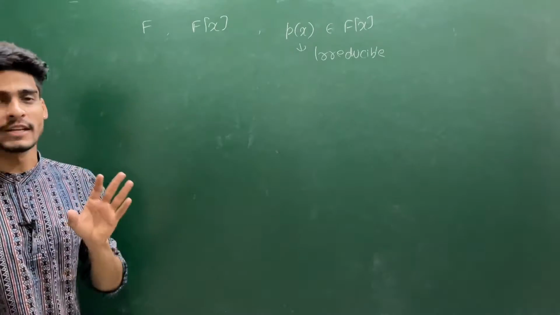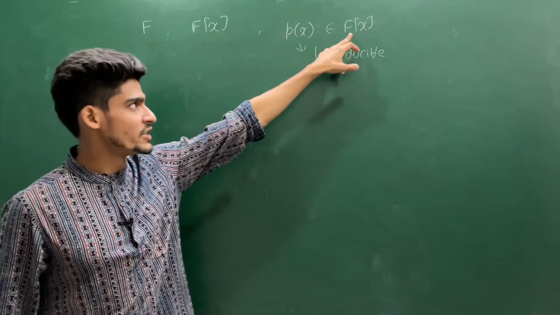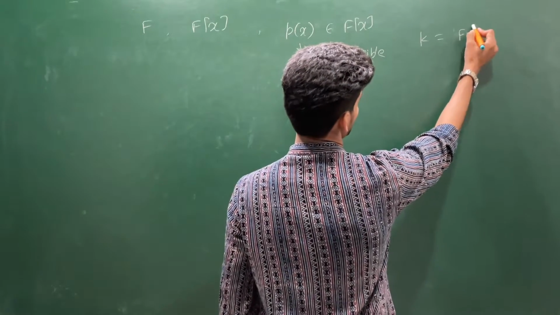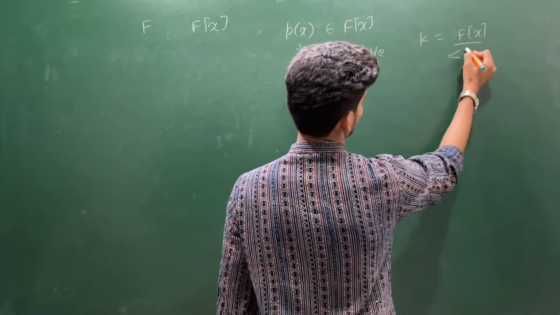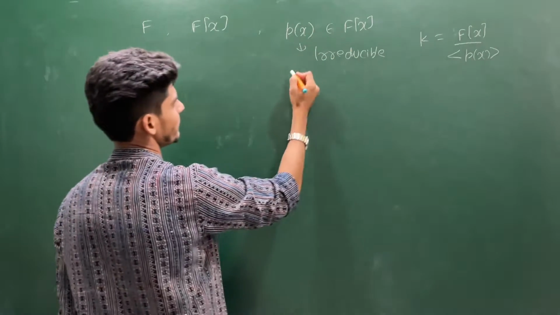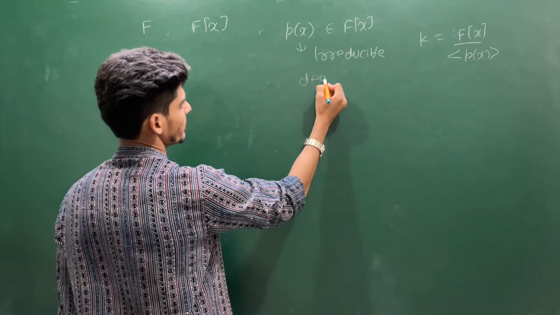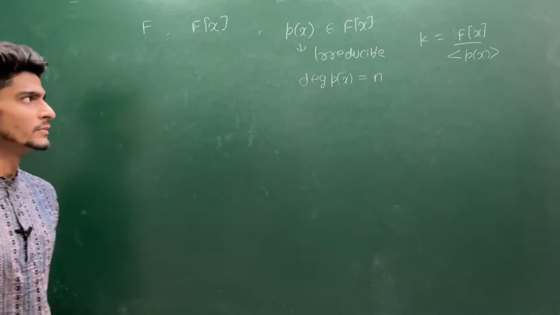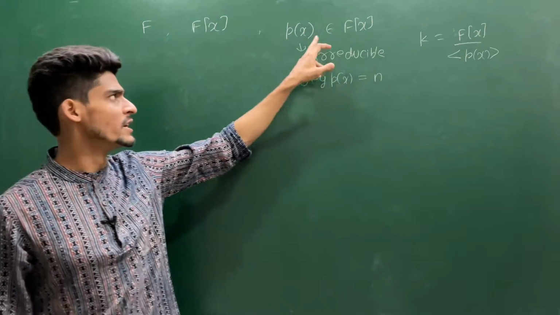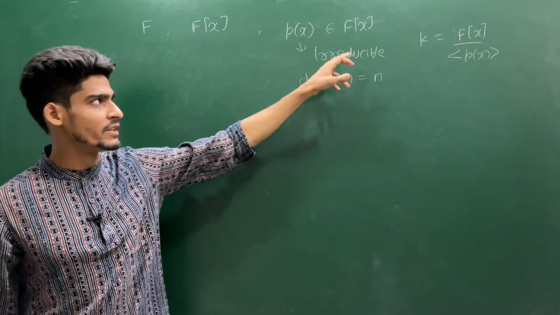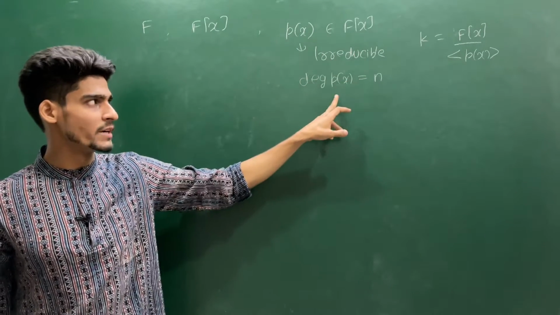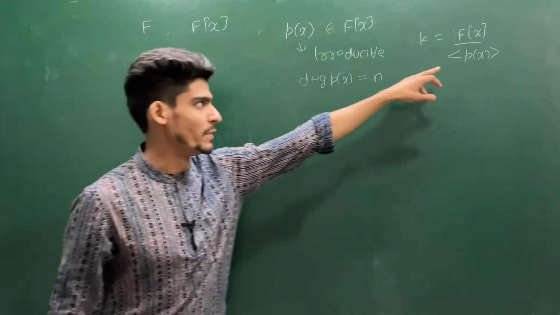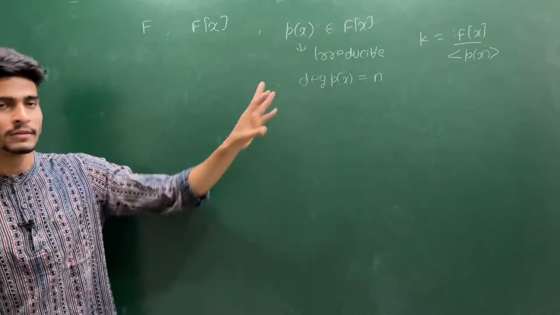So we are looking for an extension K of F which contains a root, and we created that extension K by creating this structure F[x] modulo the ideal generated by P(x). Without loss of generality we can assume the degree of this P(x) is n, and P cannot be a constant polynomial because it is irreducible, and an irreducible element generates a maximal ideal. But if you take a constant polynomial, constants are units in F, so they will generate the whole ring. So this structure will become the zero ring.